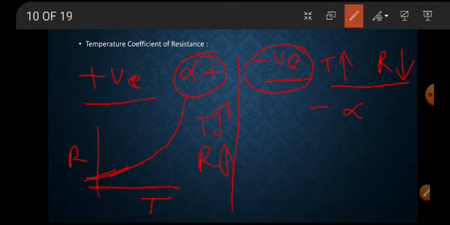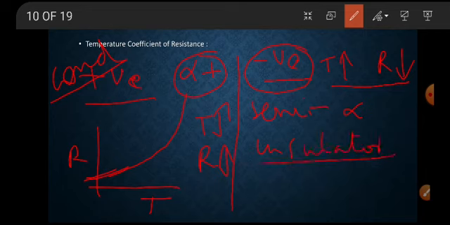For insulators also, the conductivity of the material increases slightly when temperature increases. This is for semiconductors. This is for conductors. For insulators, the conductivity of the material increases, so resistance slightly decreases as temperature increases. When the conductivity of a material increases, we know that resistivity decreases.